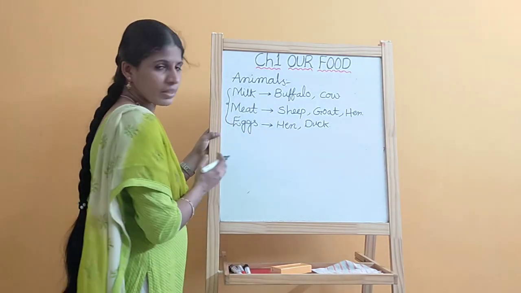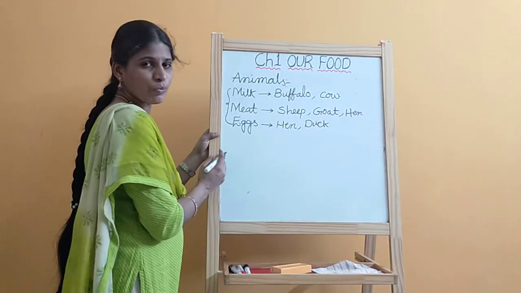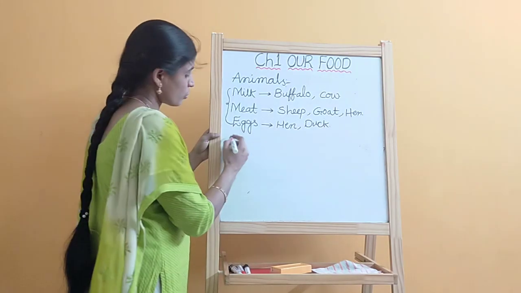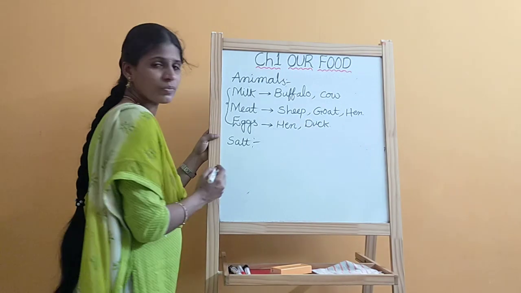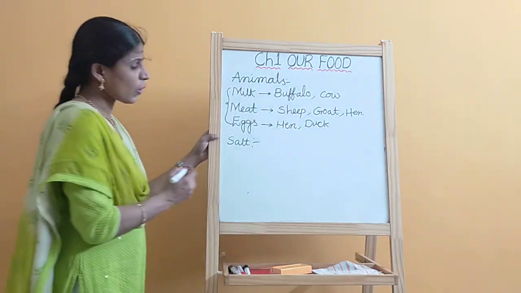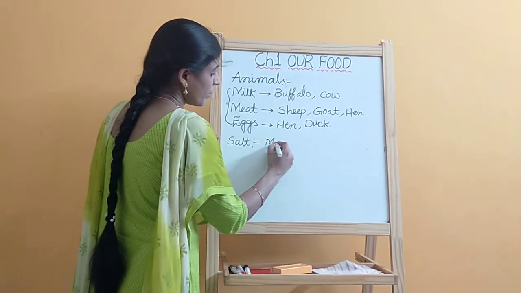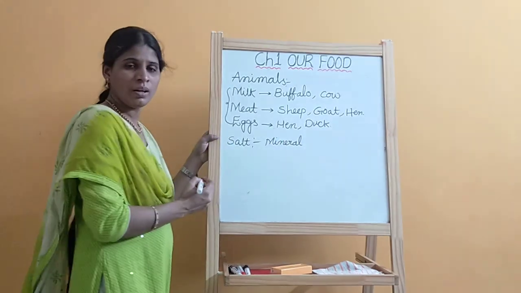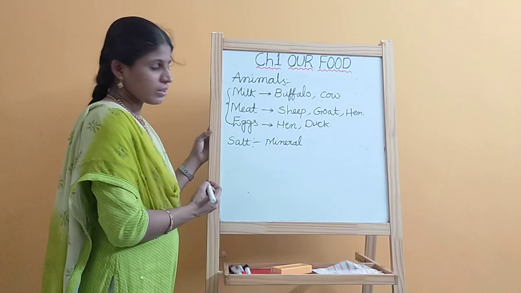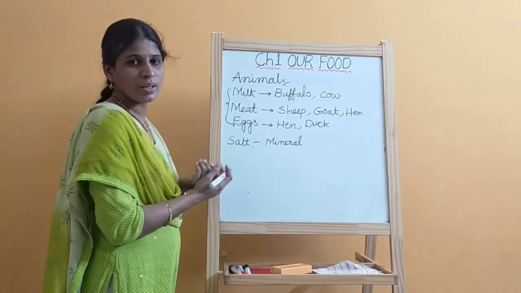And other than these, we find some more from other sources, like salt. Salt is one of the minerals, and we are getting it from sea water.